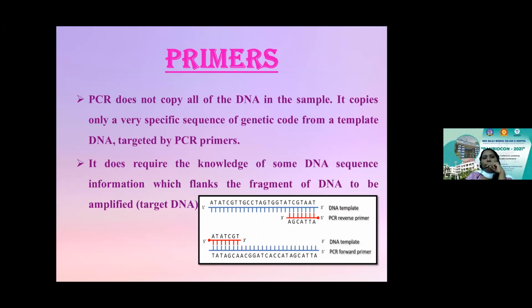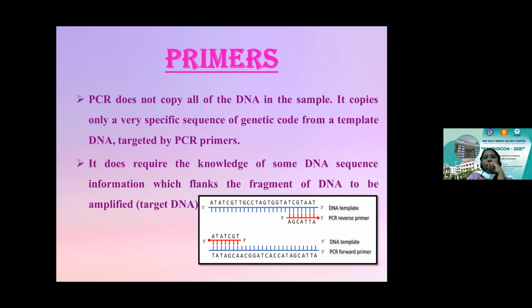Next, the topic: primers. As I told, the whole genomic DNA does not get amplified here. We are interested in only a particular fragment of DNA, and that is where we need the help of these primers. PCR does not copy all of the DNA in the sample.